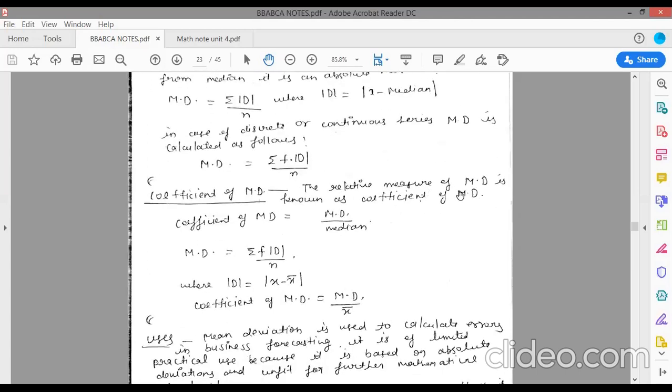The relative measure of mean deviation is known as coefficient of mean deviation, and it is equal to mean deviation divided by median. So just learn 2 formulas. Mean deviation means summation of absolute deviation upon n, and in discrete series mean deviation is equal to summation f into absolute deviation upon n, and coefficient of mean deviation will be your mean deviation divided by median.